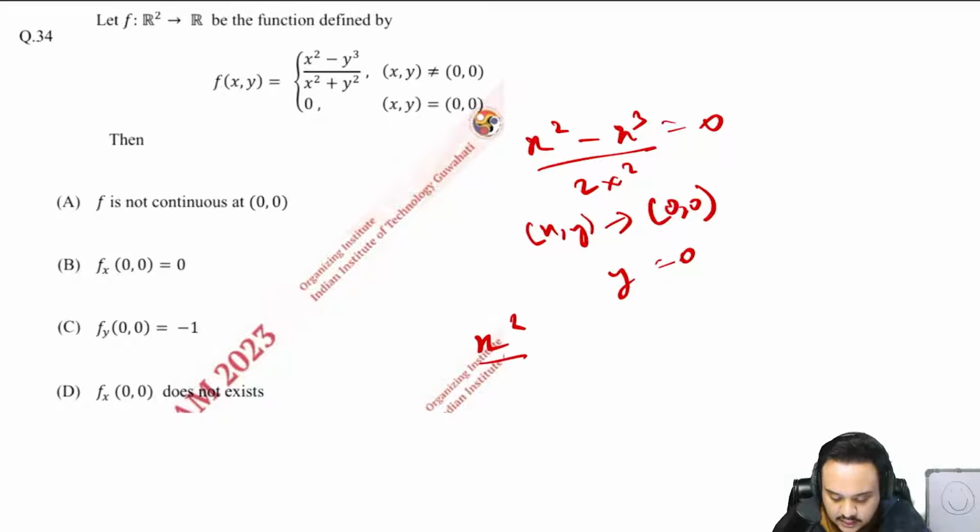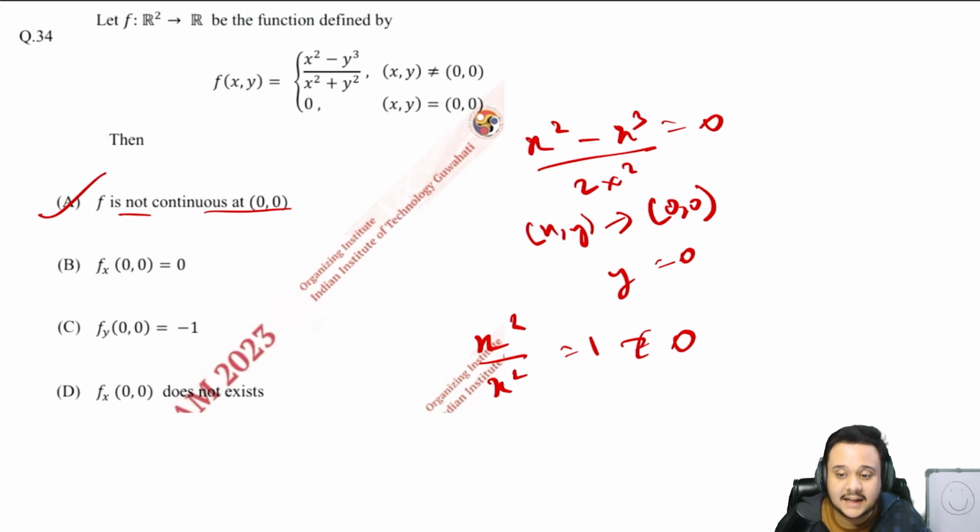X square upon x square plus 1 is not equal to 0. So you have found a path where it is not equal to 0. So f is not continuous at (0, 0). It's indeed true. Now I'll take a new page for it.